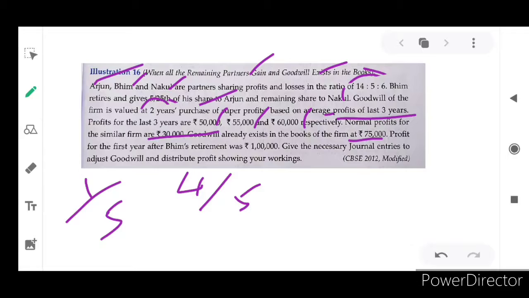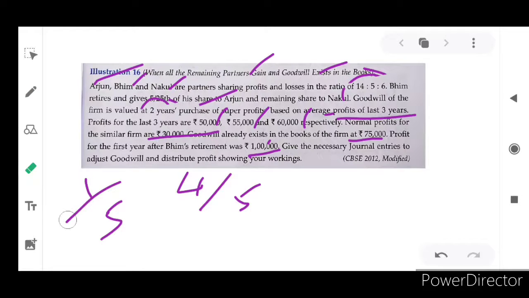Profit for the first year after Bhim's retirement is 1 lakh rupees. Bhim retired, and after that the first year's profit is 1 lakh rupees. This 1 lakh rupees will be distributed to the continuing partners as per their new profit sharing ratio. Then next, give necessary journal entries to adjust goodwill and disclose profit sharing, showing your workings.